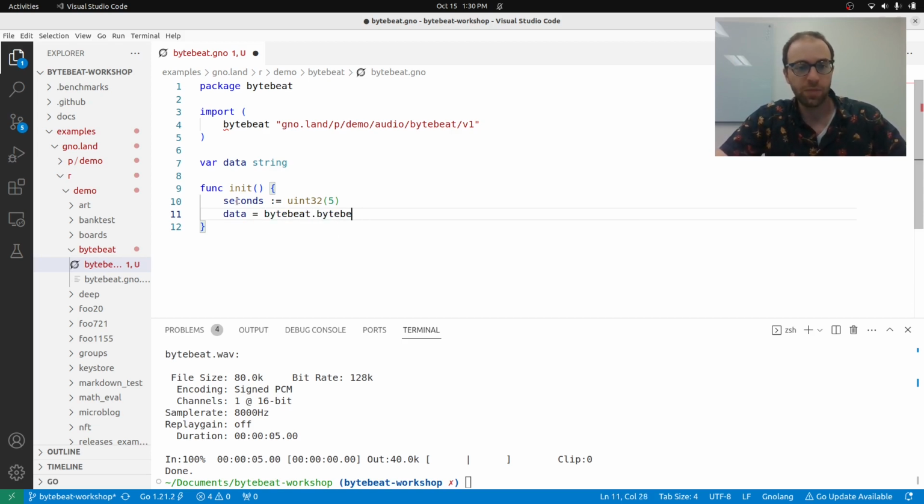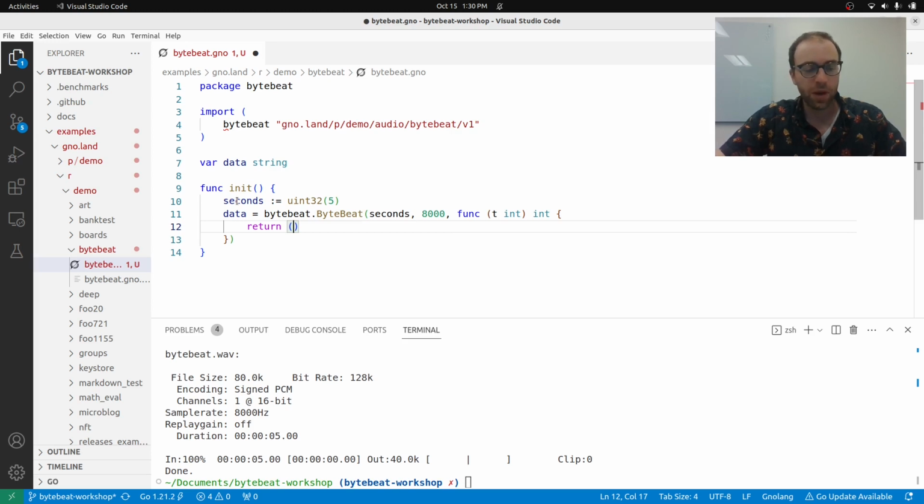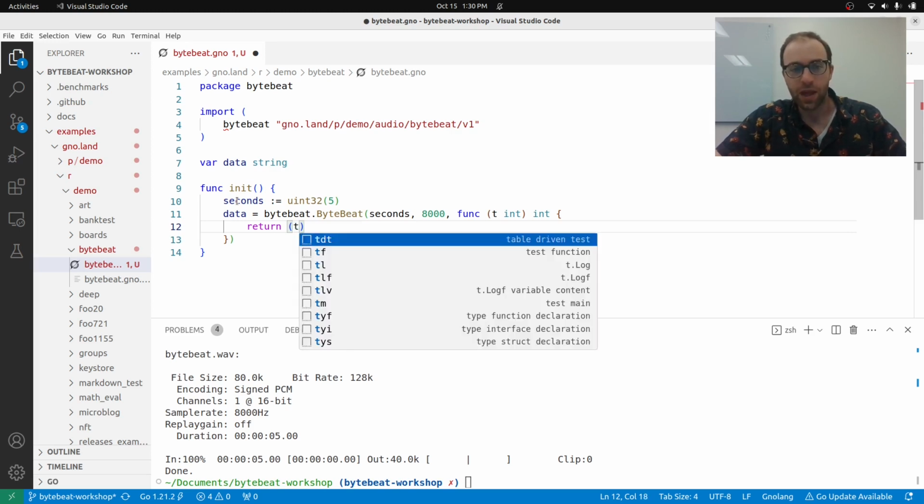So we're going to receive bytebeat.bytebeat, and we're using now the ByteBeat package. We have seconds, and the sampling rate is 8,000. We'll take a function of t and return int, and here is where you can actually write whatever you want, basically. Operations on t, pretty much any operation is allowed.